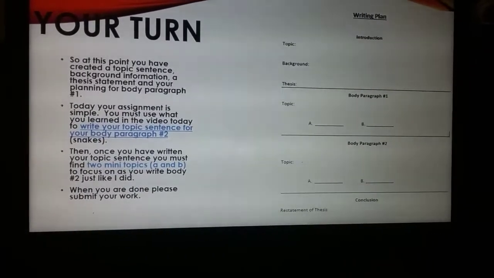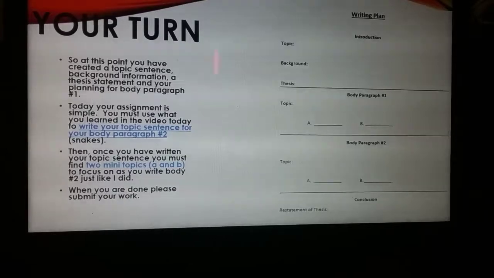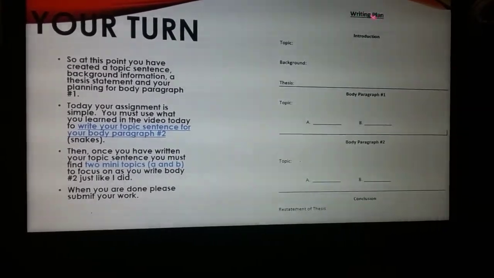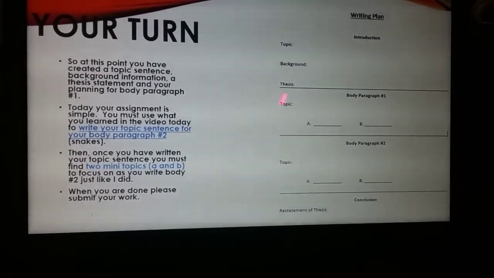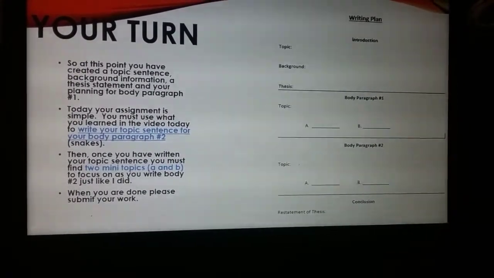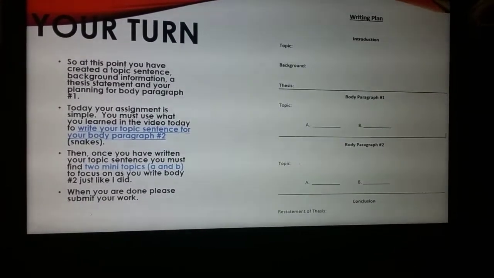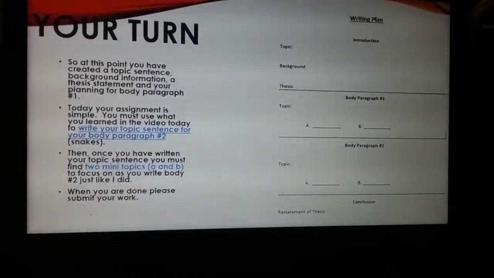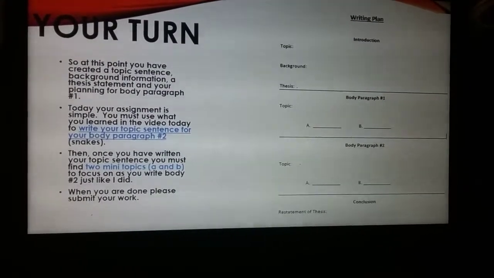Another note is that you want to make sure that you are actually writing all of these pieces down on a piece of paper, even though you're turning them in online to me, because you're going to need that writing plan eventually when you get ready to turn in your actual draft.